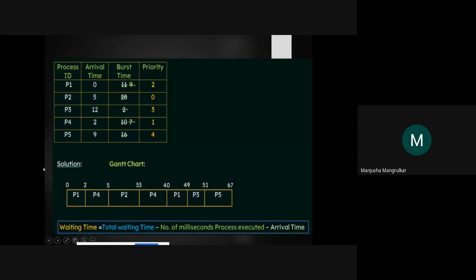Now we'll have to calculate the waiting time, right? Now the waiting time is equal to the total waiting time minus the number of milliseconds the process executed minus the arrival time, right? So this is the formula of waiting time. So how will we calculate the P1 waiting time?